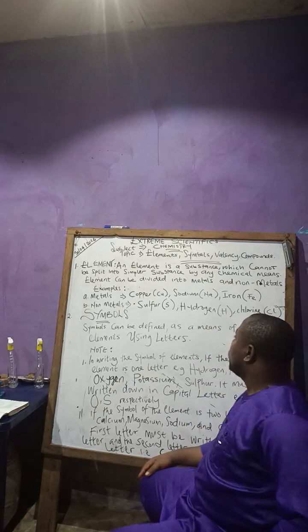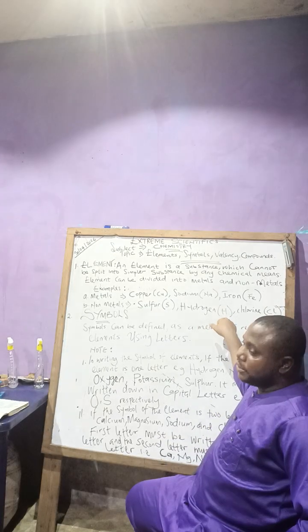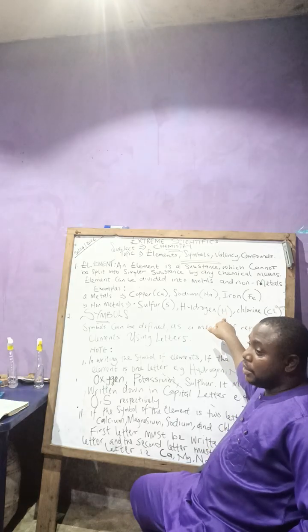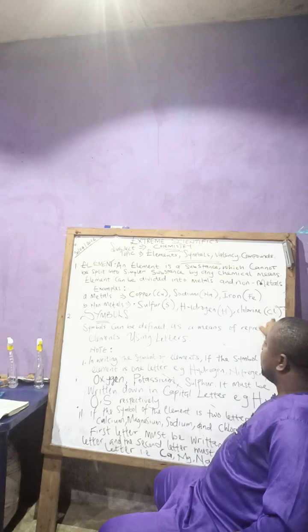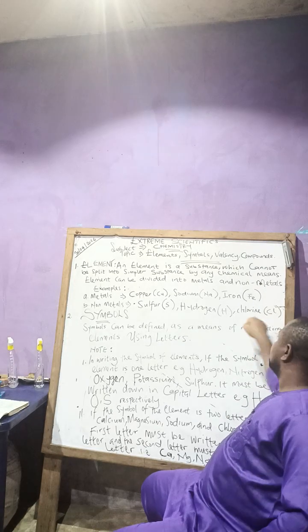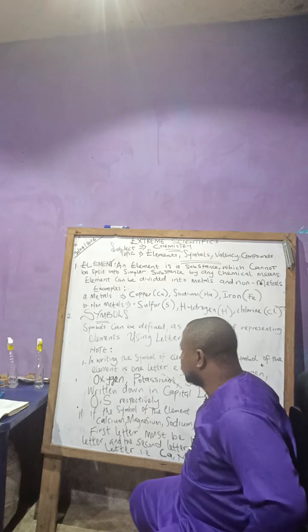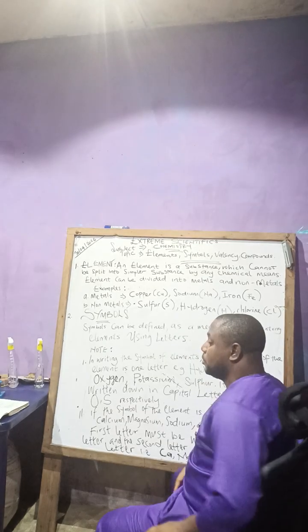So the next one is hydrogen. You can see I wrote H, right? Hydrogen is hydrogen; they didn't name it in Latin. The last one is chlorine. You see I wrote Cl, right? C and l, chlorine. Good. So these are the metals and the non-metals.